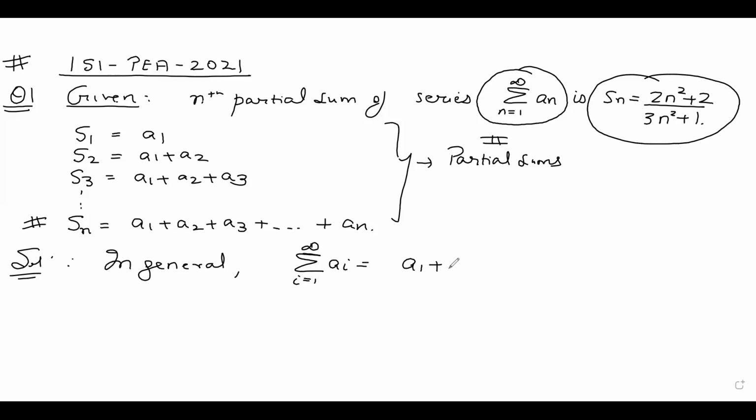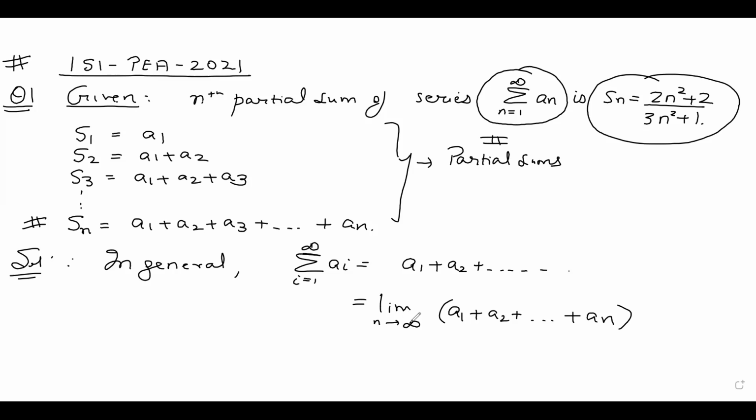How can I write this, guys? A1 plus A2 plus dot dot dot. It will keep on going, it's infinite. Now, how can I write this? I can also write this as A1 plus A2 plus dot dot dot An as n tends to infinity.